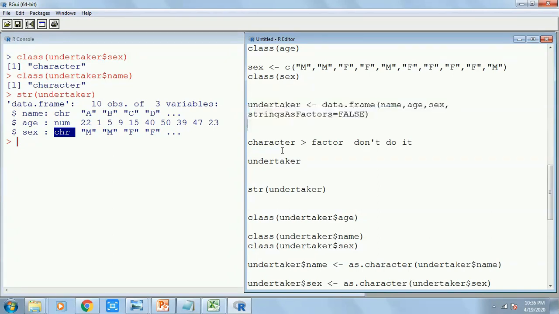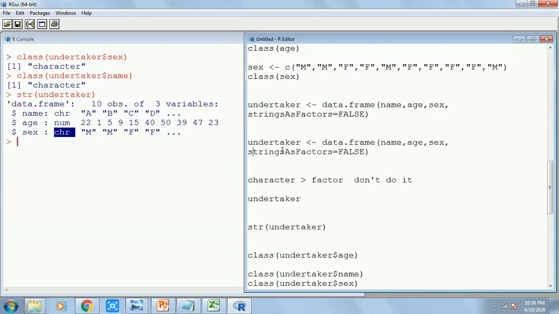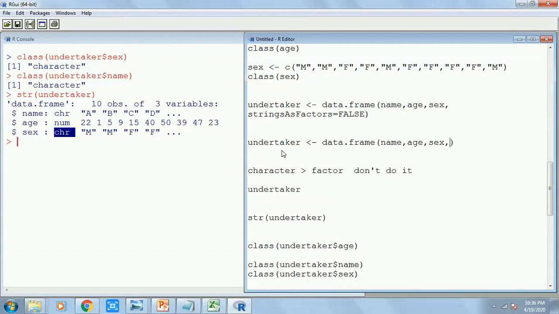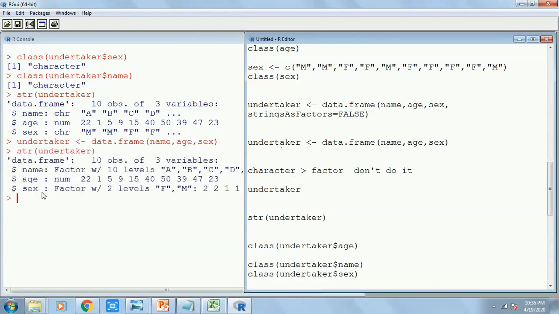And if I had not written this extra argument, see, then if I check the structure, name and sex would have remained as factor. But if I had given this argument, they would not have been changed into factor and they would have remained as character.